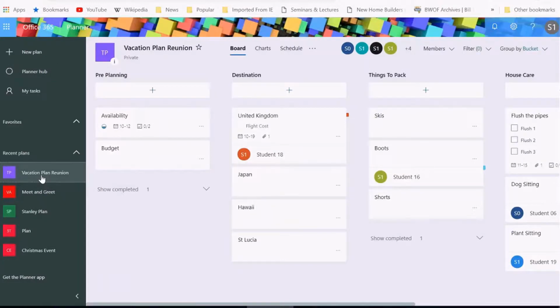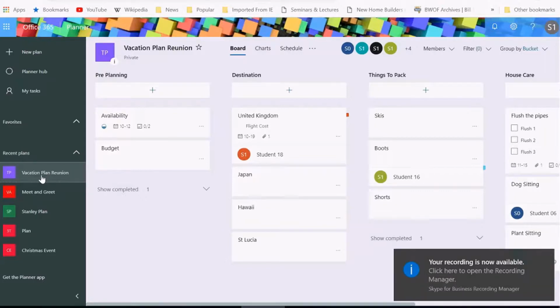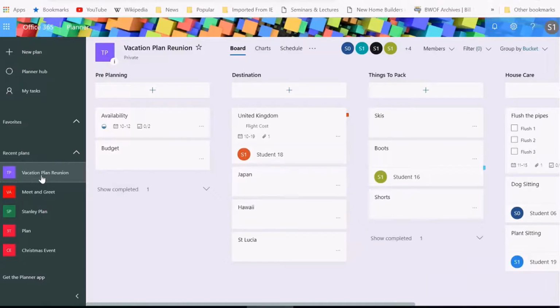So what my friends and I planned is, hey, you know what? It is a reunion. We haven't seen each other in a couple of years. How about we plan a vacation? There's a couple of us. So because there's a couple of us, we need to plan this. When is this actually going to happen? Is this a winter vacation? Is this a summer vacation? Going away to do maybe some charity work somewhere? Are we really just going out to have fun? Is it going to be sunny?